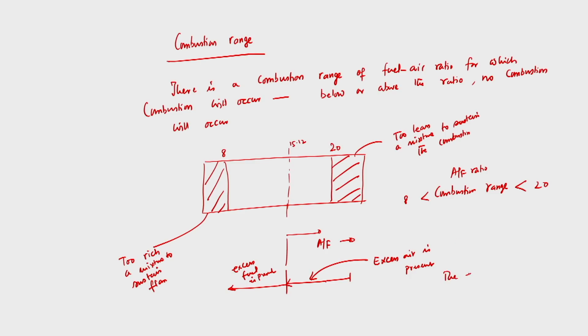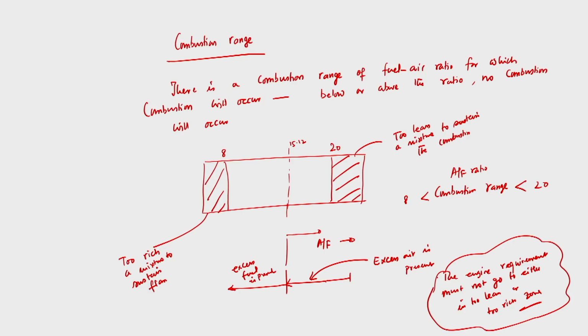So that means the engine requirement must not go to either too lean or too rich. That means from here I can write: the engine requirement must not go to either too lean or too rich zone, right. It will be within the combustible range, then only combustion will occur. If it goes either in too rich or too lean zone, combustion will not occur.